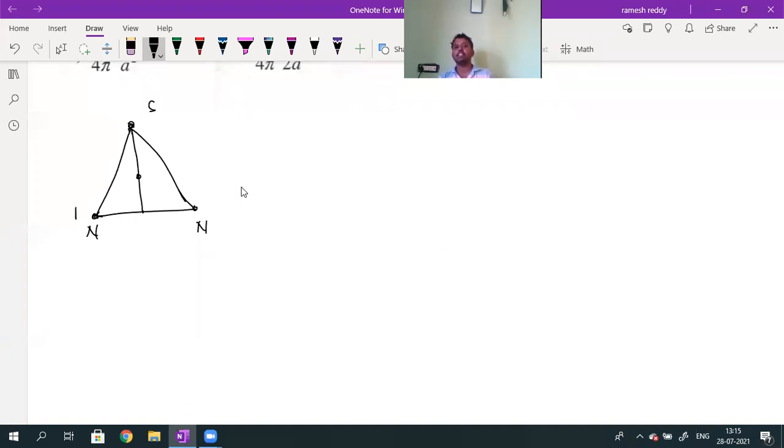If I call these vertices A, B and C: due to this north pole, the magnetic field will be radially outward. Can I call it B_A bar?